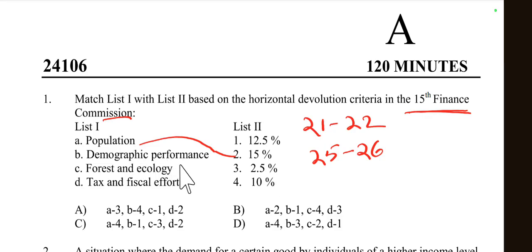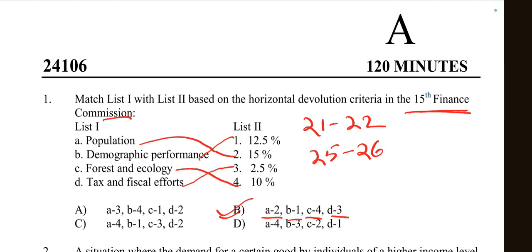Then the second one is demographic performance, given a weightage of 12.5%. Then forest and ecology, 10%. Then tax and fiscal effort, 2.5%. So here A to 1, B to 1, C to 3. Option number B is correct.